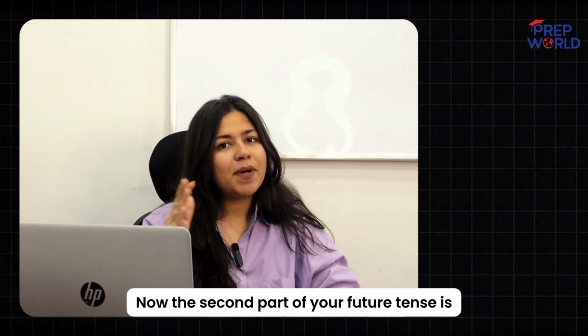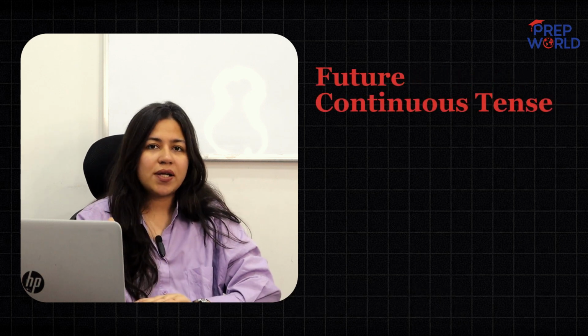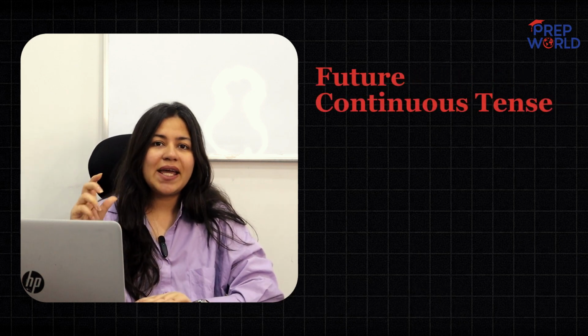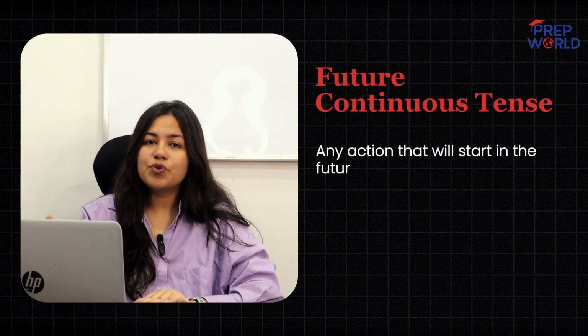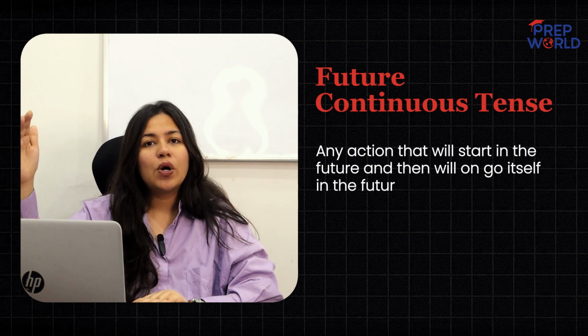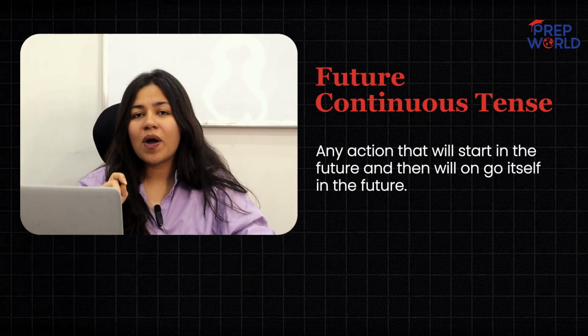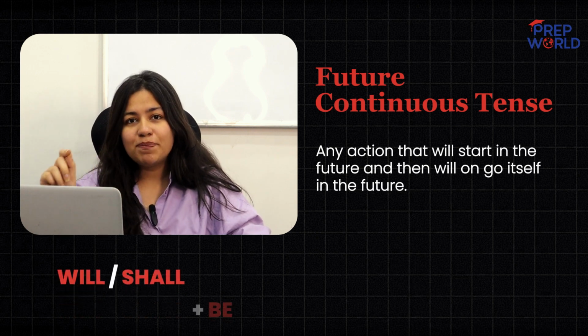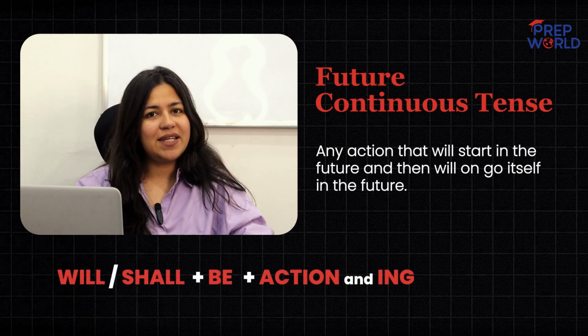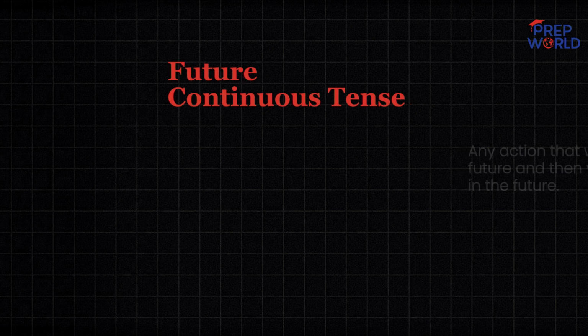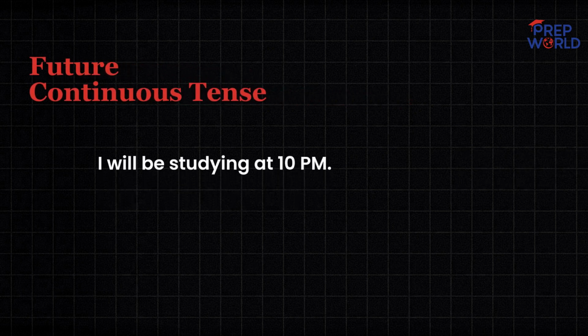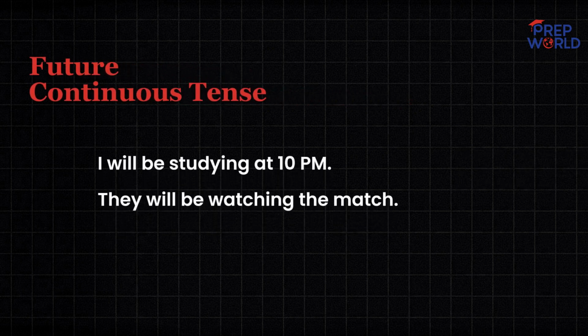Now, the second part of your future tense is your future continuous tense. For example, any action that will start in the future and then will end in the future only. Here, what you have to write? You have to write will, shall, plus be, plus your action and ing with it. For example, I will be studying at 10 p.m. They will be watching the match.